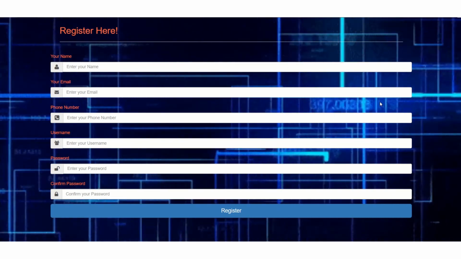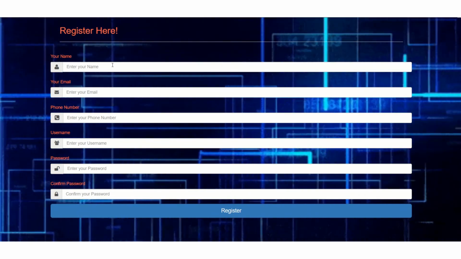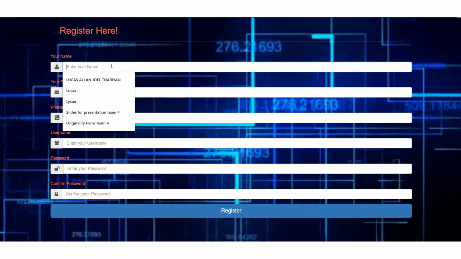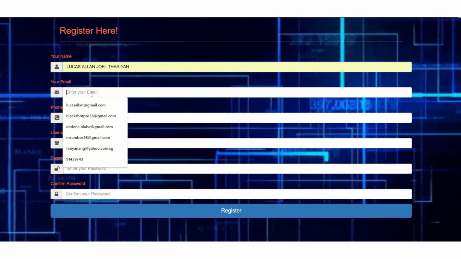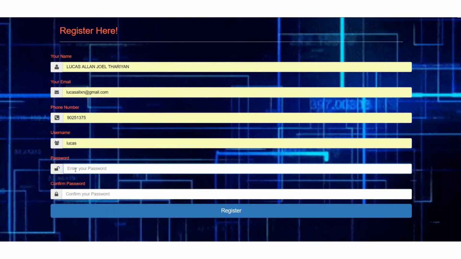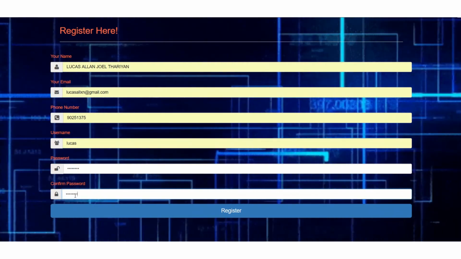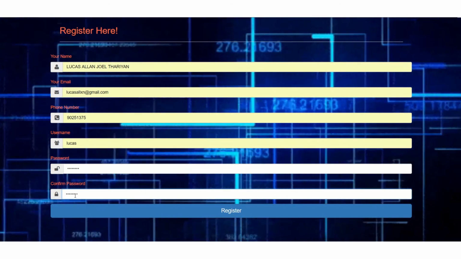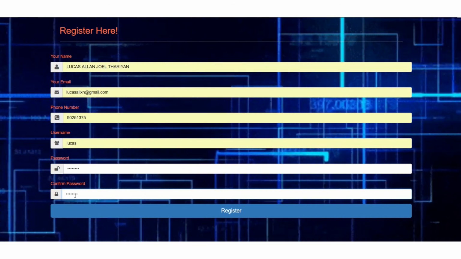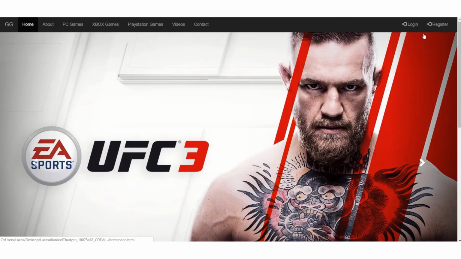So as you can see here, I've chosen to put a GIF as my background, as I felt it would be more visual and captivating. So for a user to register for an account, it's very simple. Enter their name, their email address, phone number, a username, like Lucas, password. And of course, this is just to show you that my codes are fully working. Once I have my database, there will be proper records and everything, which will be done in part 5. So once it's done, they will register, and they will have an account with my website Games Galore. So that is all to demonstrate for my website.